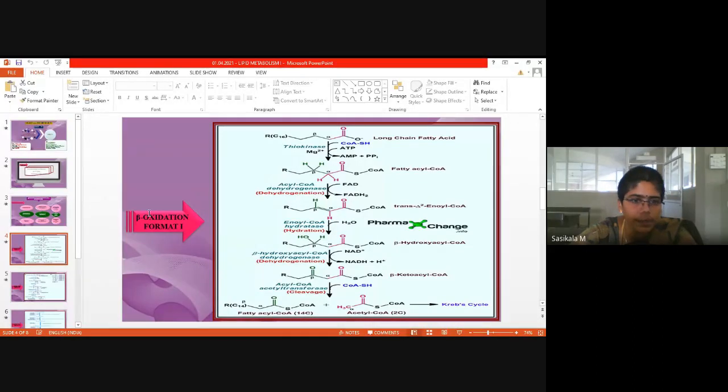See, what is the beta carbon? Here you can find the chemical structure. This is the functional group, that is the carboxyl group. Next to the functional group, whatever carbon is attached is called the alpha position. This carbon is at the alpha position, and this is at the beta position. So the second carbon from the functional group is nothing but the beta position. Here oxidation is going to occur in a long chain fatty acid. It is going to get catabolized by means of enzymes. So this is called beta oxidation.